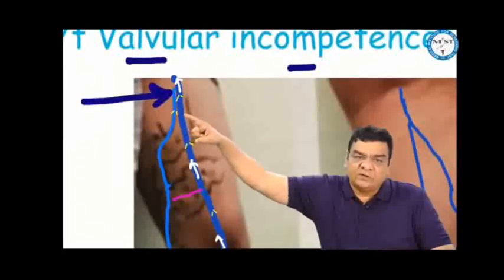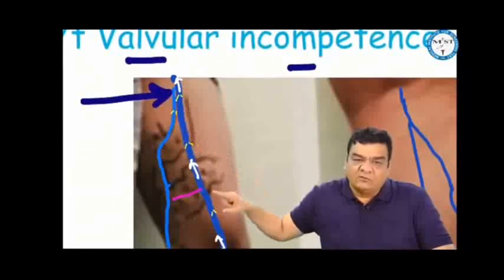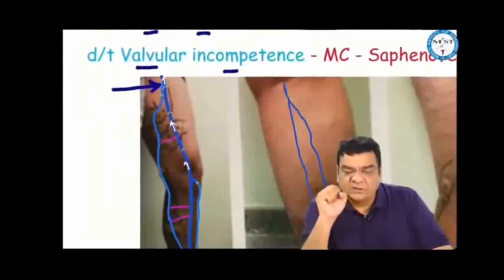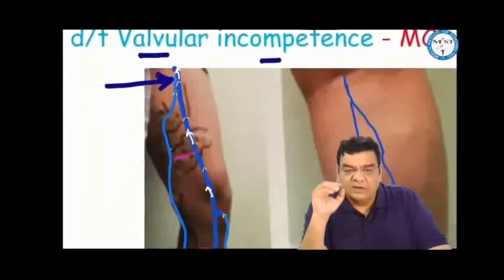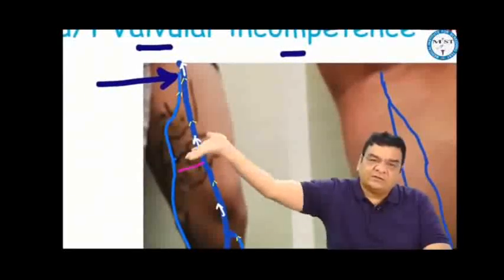that it can allow the blood to move from superficial to deep, but will not allow the blood to move from deep to superficial. Whenever the muscles are contracting, because the deep veins are within the muscles, blood in the deep vein is moving up towards the heart. That means the deep veins are getting empty. At this time, the superficial veins will put their blood into the deep veins, and that is how the blood moves up towards the heart.